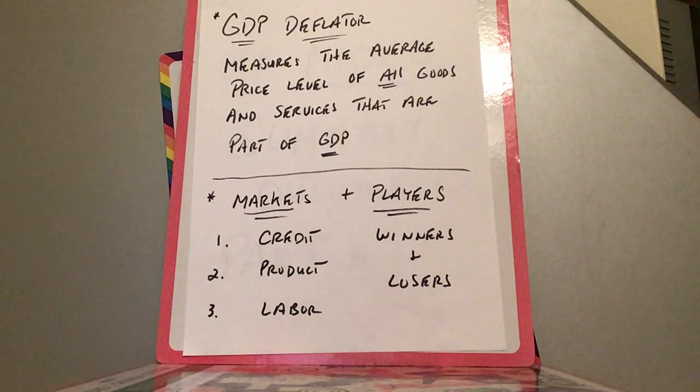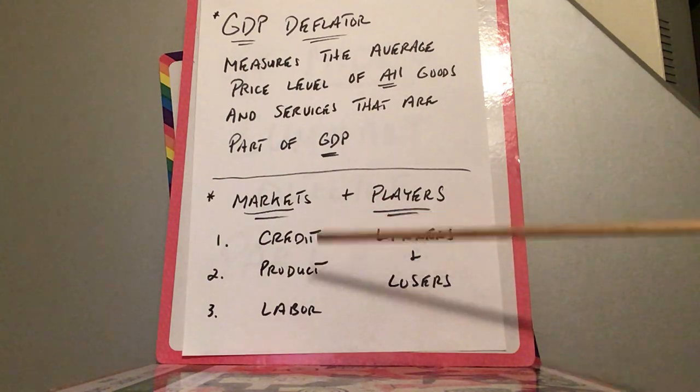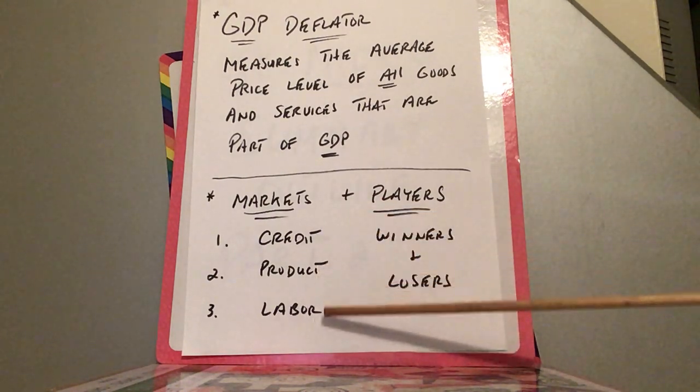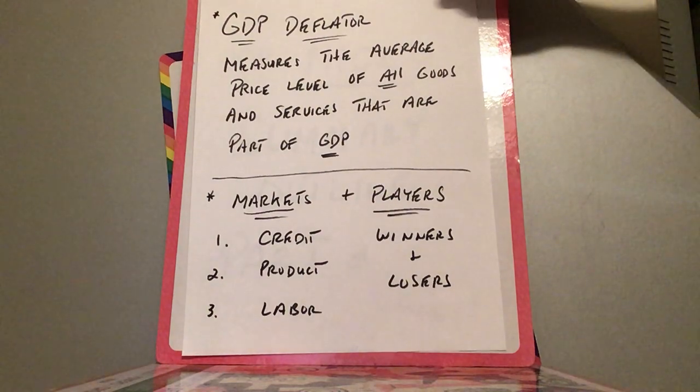In general, savers are hurt. They put money in the bank at 0.25% and prices go up 5, 6% in inflation. Well, they're losing purchasing power. So purchasing power gets taken away from people. Inflation is not a good thing. High inflation, okay? So we have different markets and we have the players, the winners and the losers. So let's talk about that. The three markets that we're going to talk about are the credit market, the product market, and the labor market.